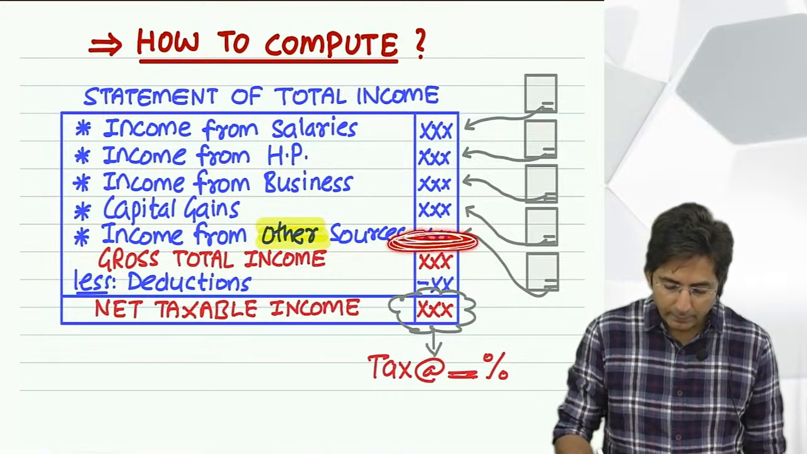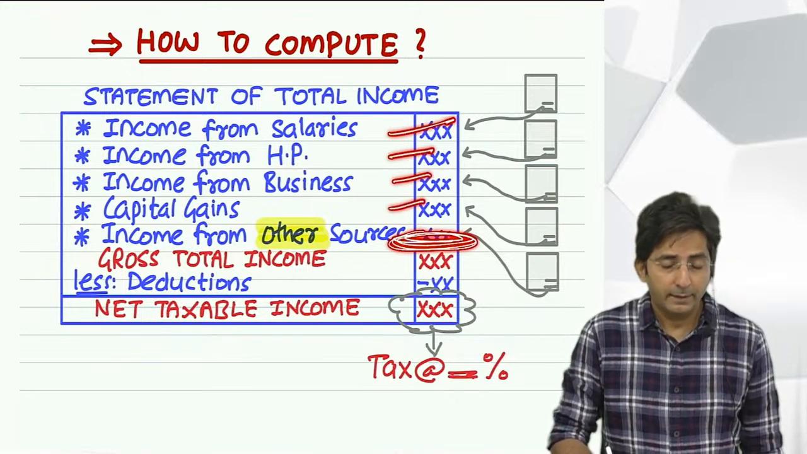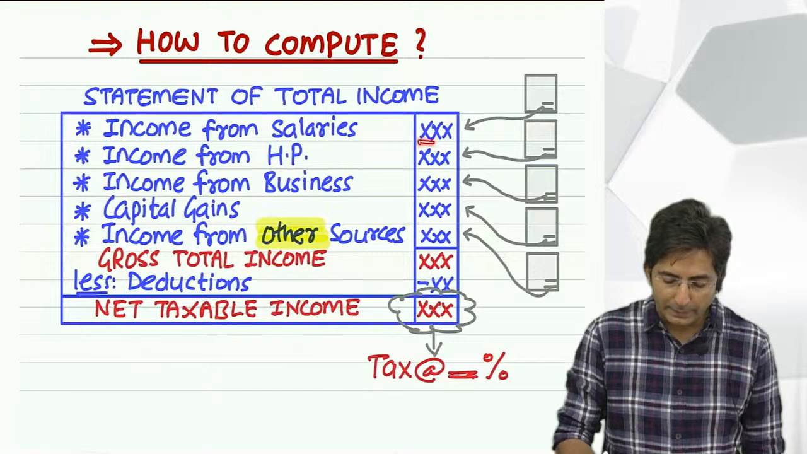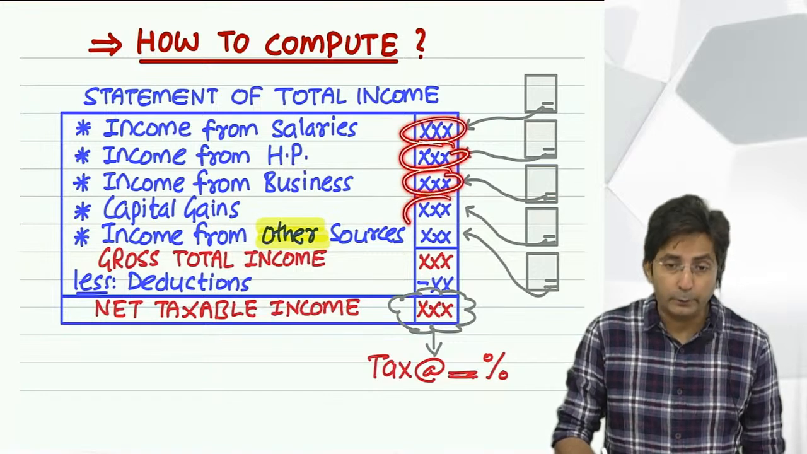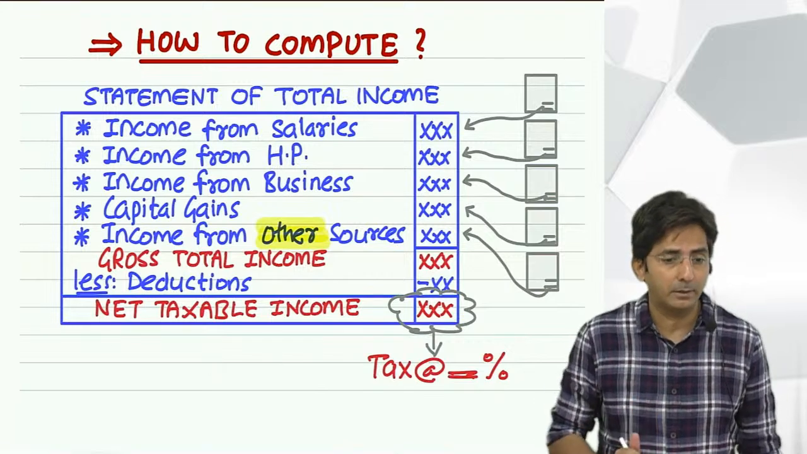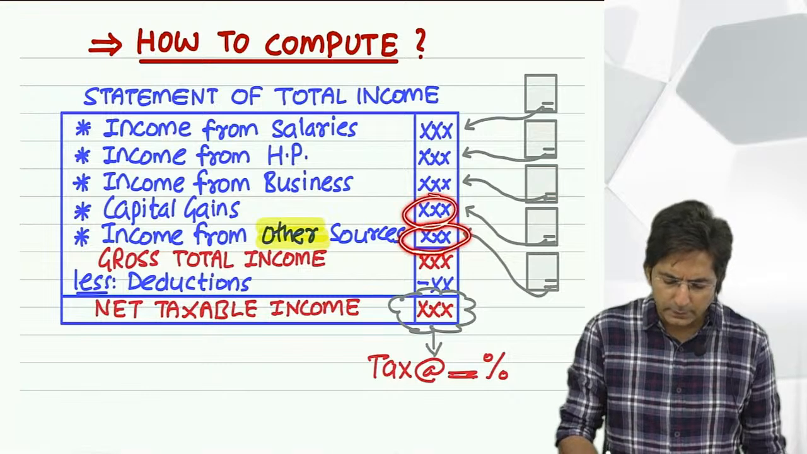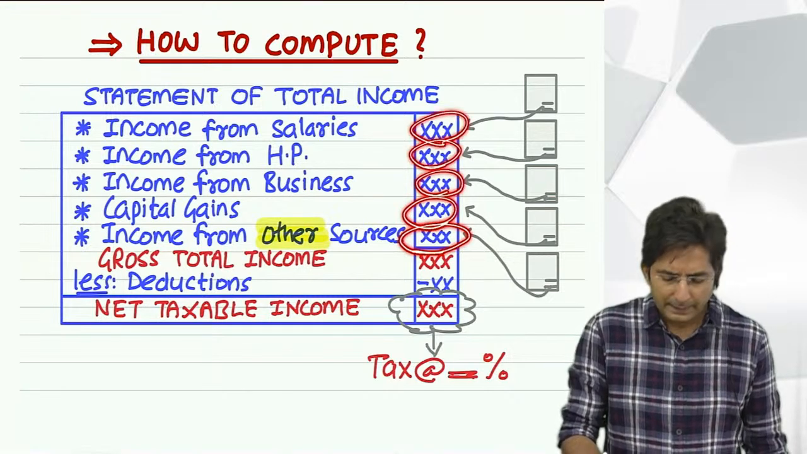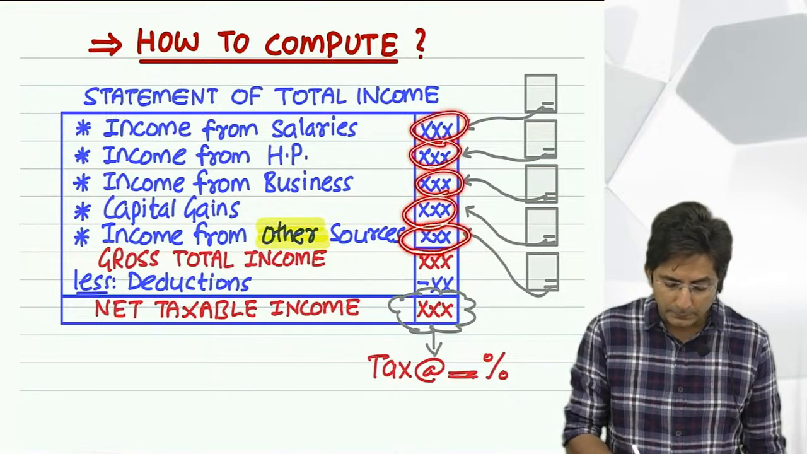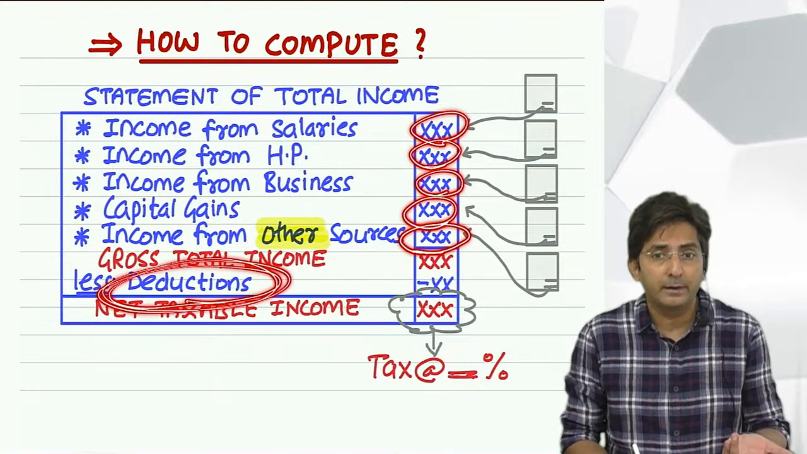And this way, 5 heads are computed. But right now you are not able to calculate this because these chapters will be taught separately. For each head of income, there is a separate chapter. But once you got this 2,31,000, this way you will learn this also one fine day. And then after you total up, there is something called deduction. Even that will be taught separately in one topic.